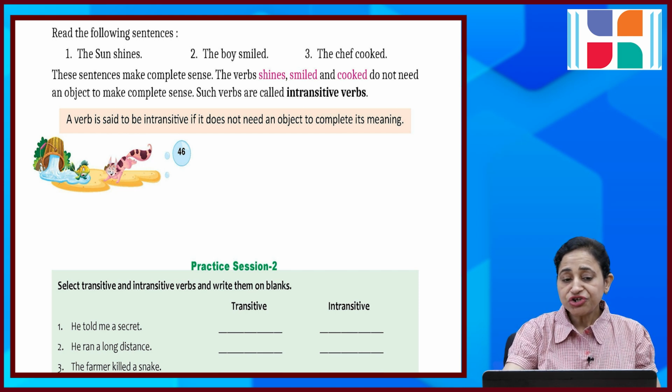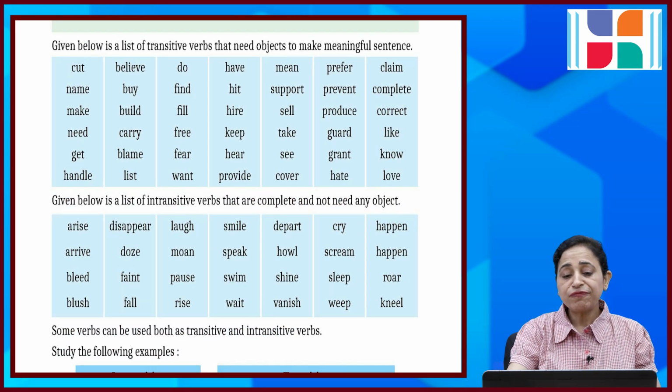You have a practice session. Select transitive and intransitive verbs and write them in the blanks. Given below is a list of transitive verbs that need objects to make a meaningful sentence. Cut, name, make, need, get, handle, believe, buy, build, carry, blame, list. Do, find, feel, free, fear, want, have, hit, hire, keep, hear, provide, mean, support, sell, take, see, cover, prefer, prevent, produce, guard, grant, hate, claim, complete, correct, like, know, love.